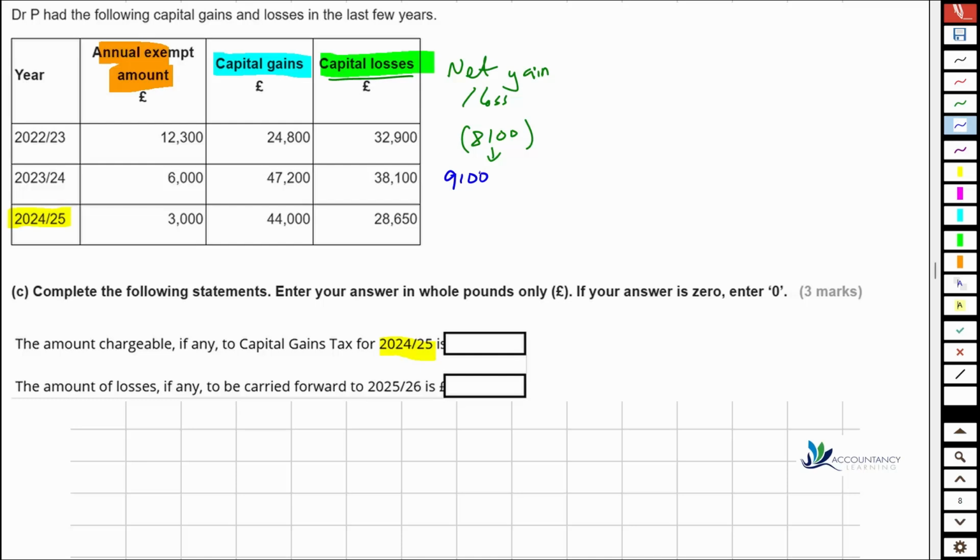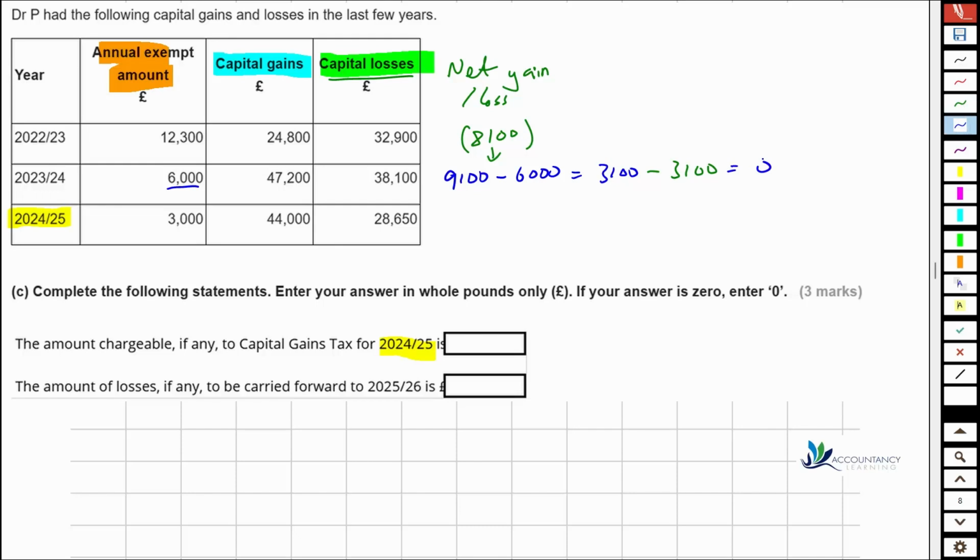But before we use last year's losses, we're allowed to utilize the annual exempt amount. So that means we have a gain of 3,100. And then we can deduct the prior year losses carried forward. So that means that we have no gain at all.